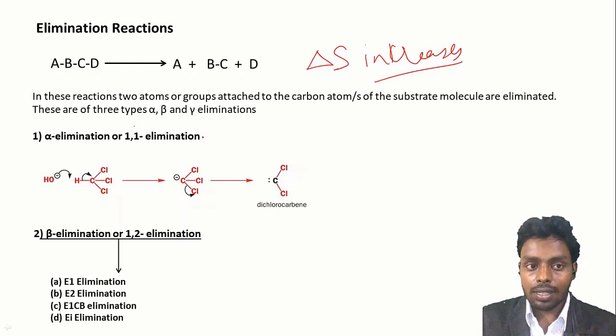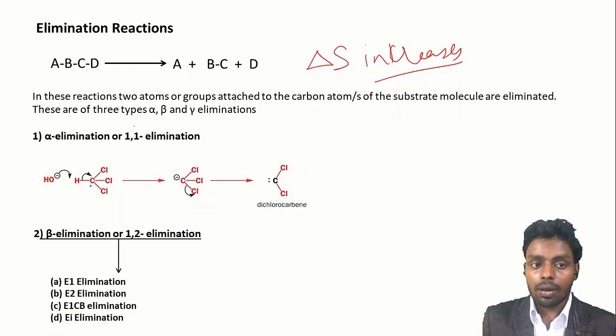Okay, so first is alpha elimination. In this reaction, two atoms are removed from a single carbon or single atom. So the formation of dichlorocarbene from chloroform and sodium hydroxide is an example of 1-1 elimination. So in this reaction what happens? Sodium hydroxide abstracts the proton and forms this type of trichloromethanide anion, and from this anion when the chloride leaves, it leads to the formation of dichlorocarbene. So it is 1-1 elimination.